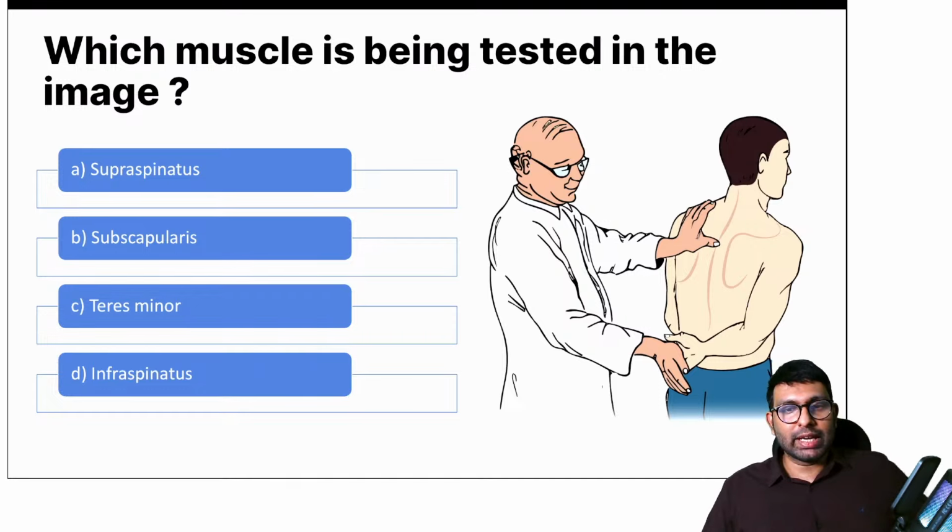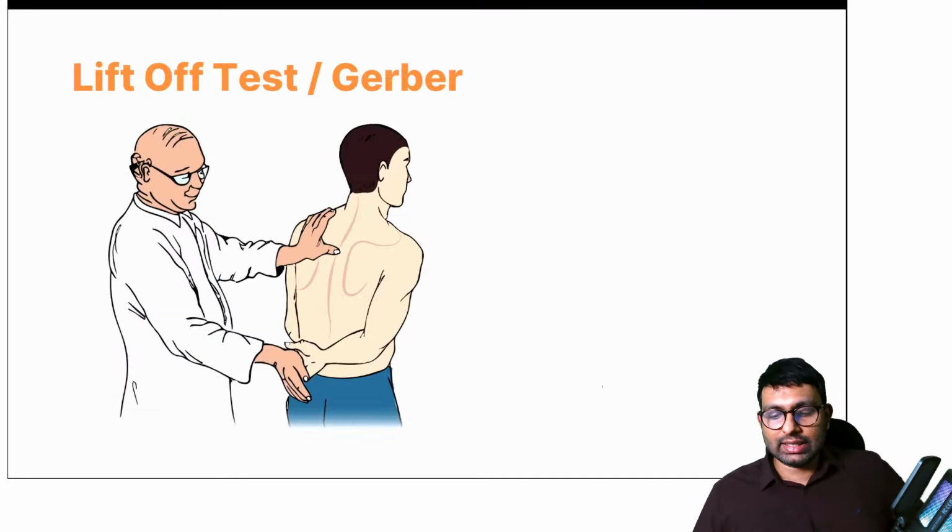Stardust believes it's teres minor. Dr. Jain says it's lift-off test. Okay, where is lift-off test done, Dr. Jain? Which muscle are we testing for in lift-off? Subscapularis, absolutely right. So Dr. Jain is right here. We are talking about subscapularis, and the test that is done is called the lift-off test. And another name of this test is Gerber's test.